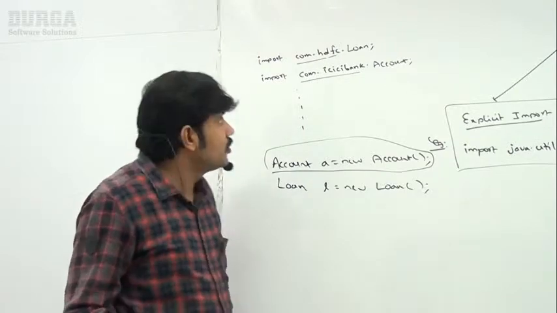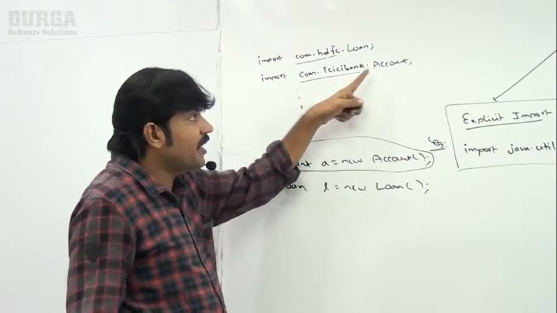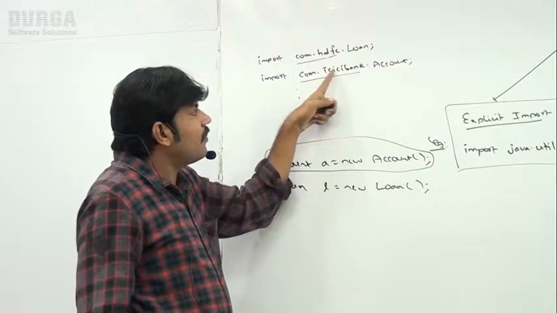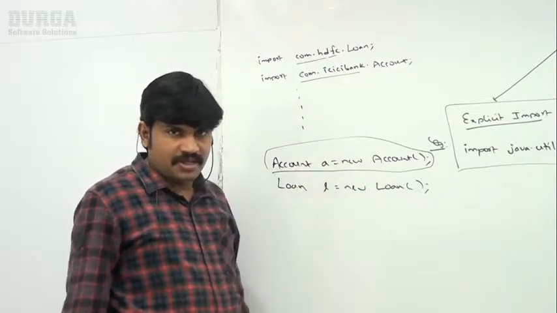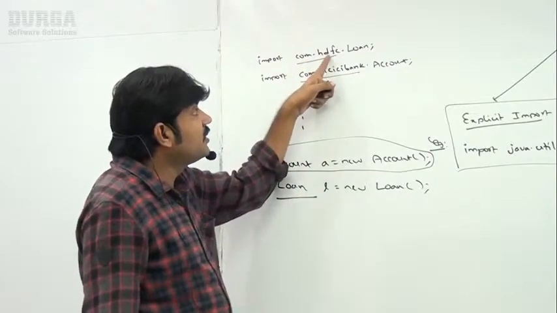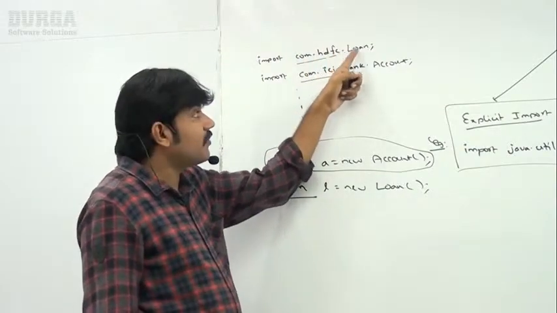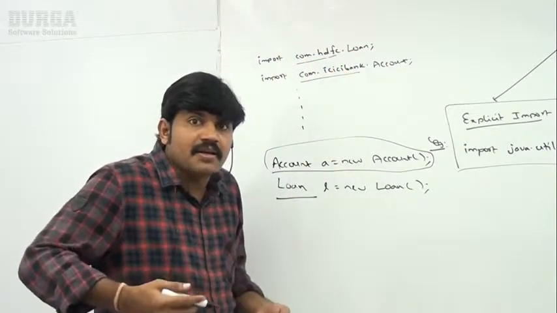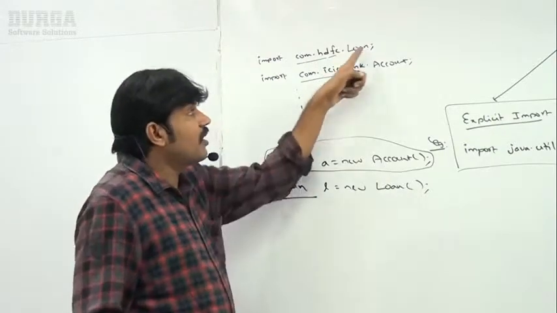Account class is coming from which package? Com.ICICI bank dot account. Oh, from com.ICICI bank, account is coming. Next, loan class is coming from which package? Com.hdfc, from that loan is coming. Readability is more if you are not using star.